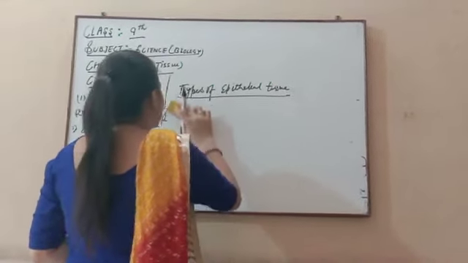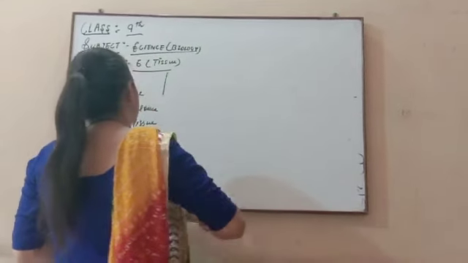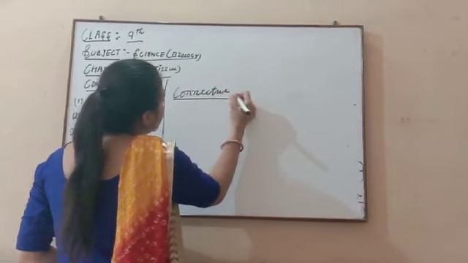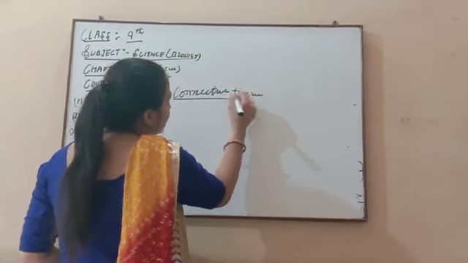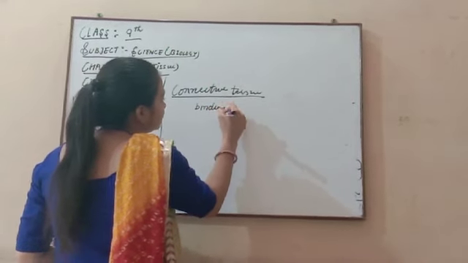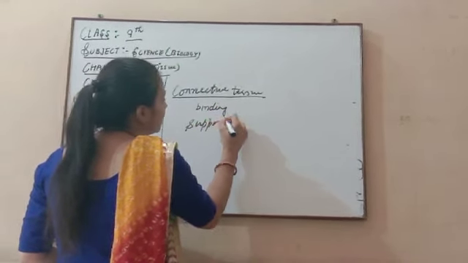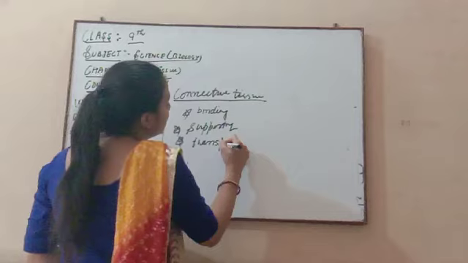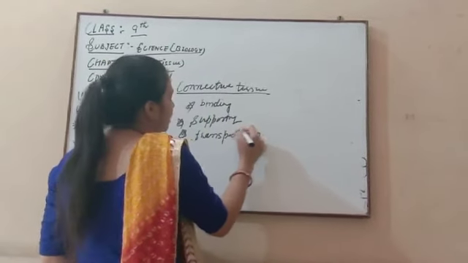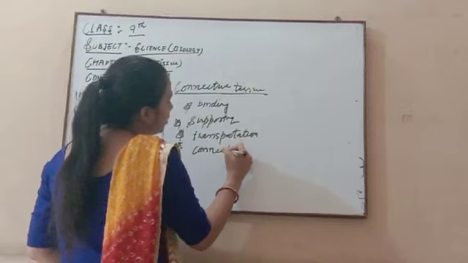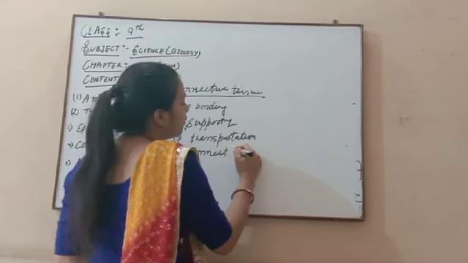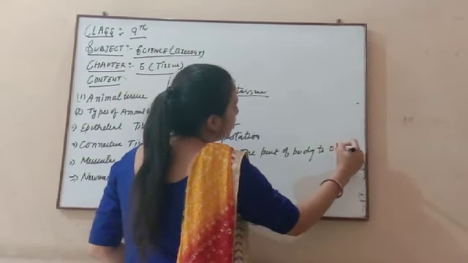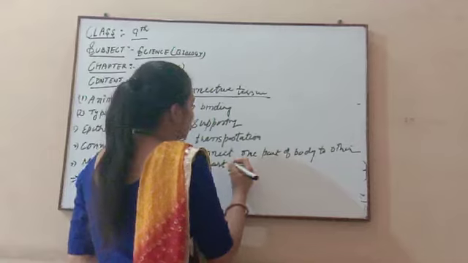After this we discuss our second very important tissue present in our animal body, that is connective tissue. Connective tissue plays a very important role in our body because it helps in binding, supporting the body, and third, it helps in transportation. It helps connect one part of the body to another part. All these functions are done by connective tissue in our body.